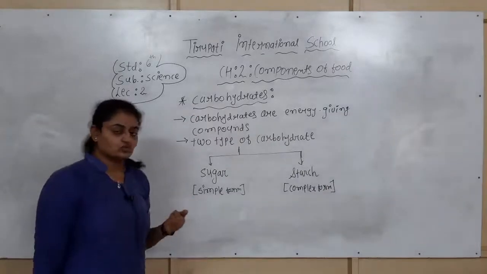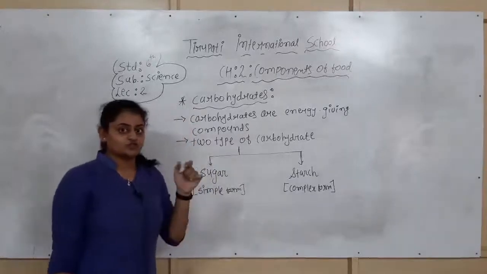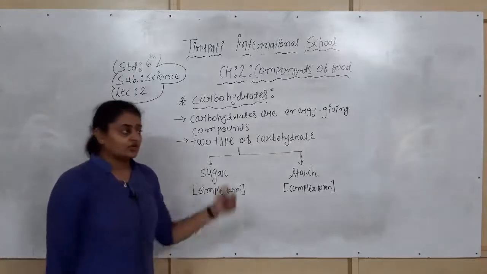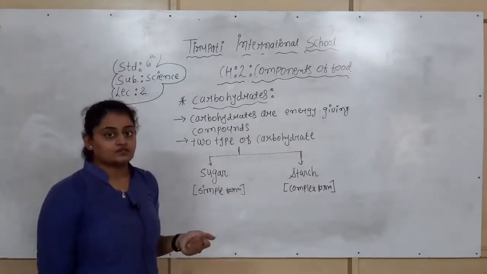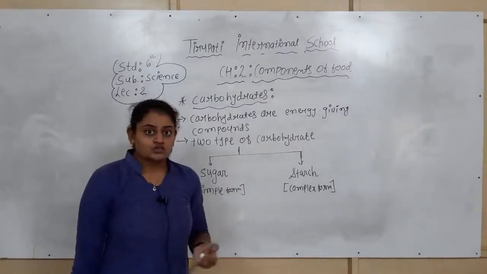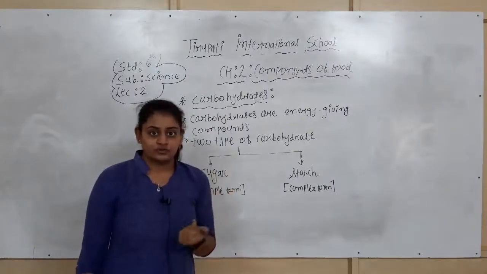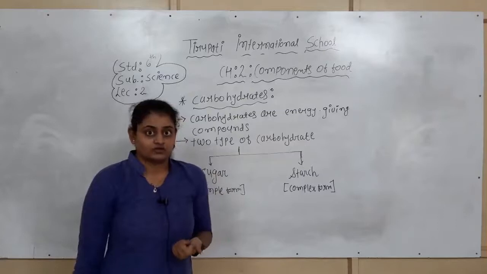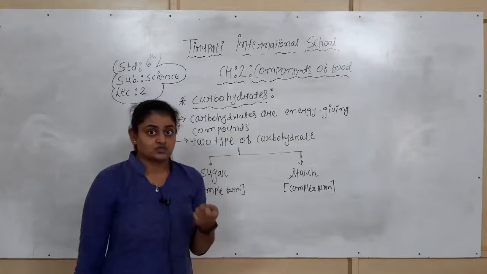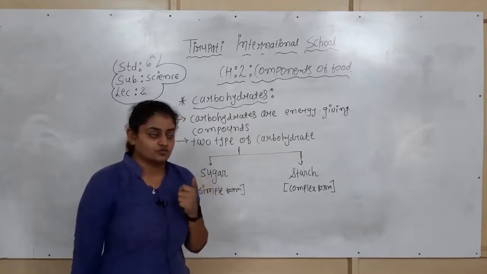First one is the sugars. You are all very familiar with sugars. You can see sugar at your home, which is the table sugar. And the second one is the starch. Starch is a type of carbohydrate which is present in wheat and potatoes. When you remove the skin of the potatoes and wash them, you can see whitish water, which is the starch. When you wash the potatoes, you can remove the starch from them.